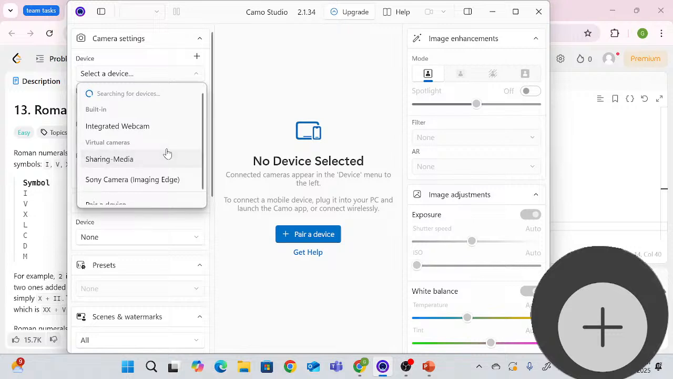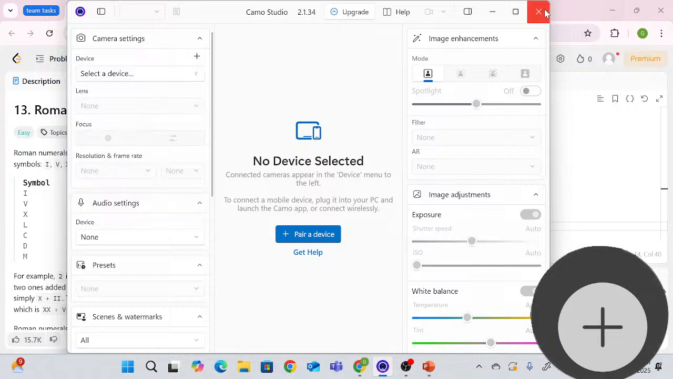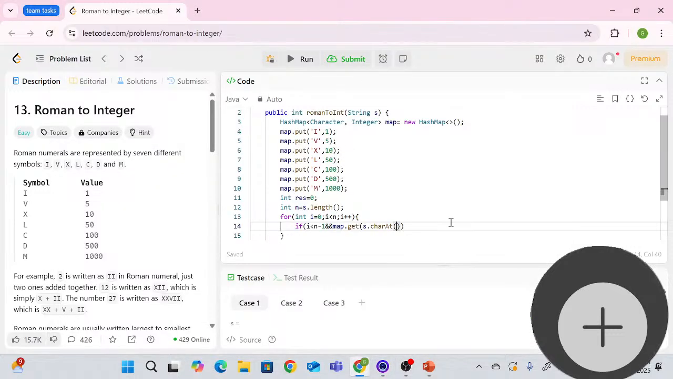So give me my phone, please. Yeah, can we continue without the camera? I guess without camera is also fine. Okay, for today we'll do without camera.